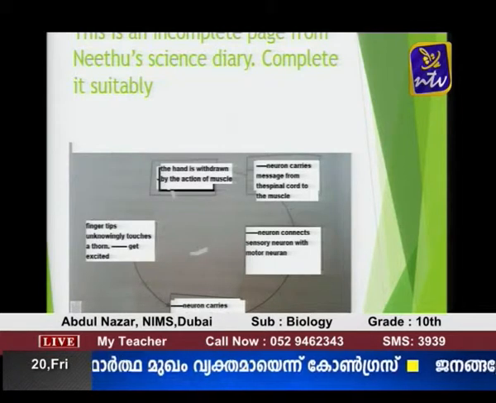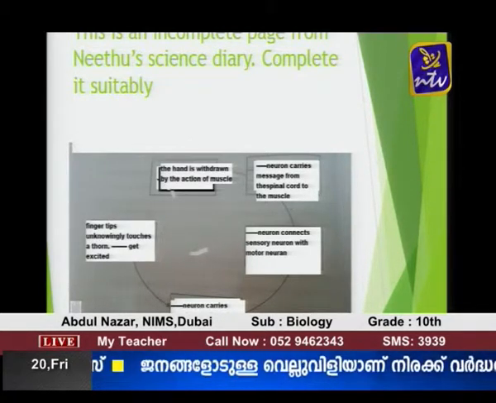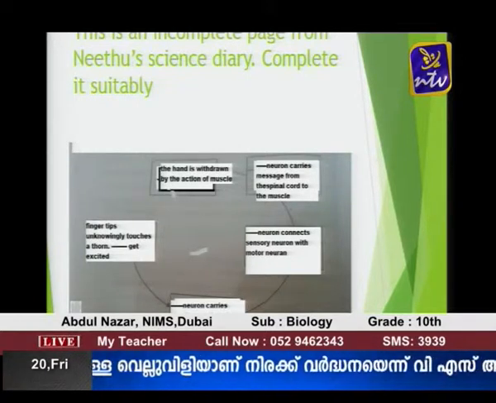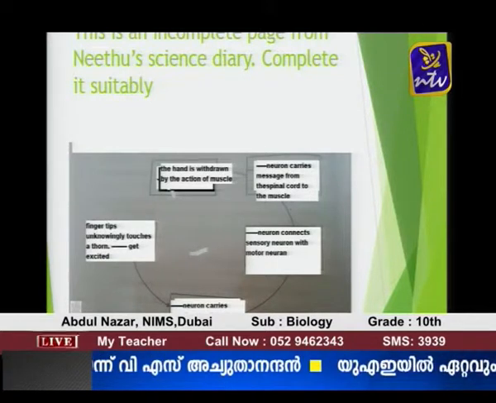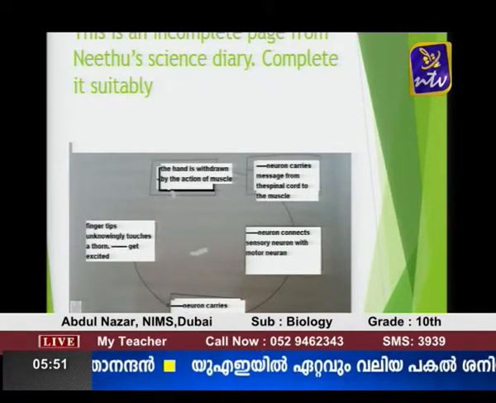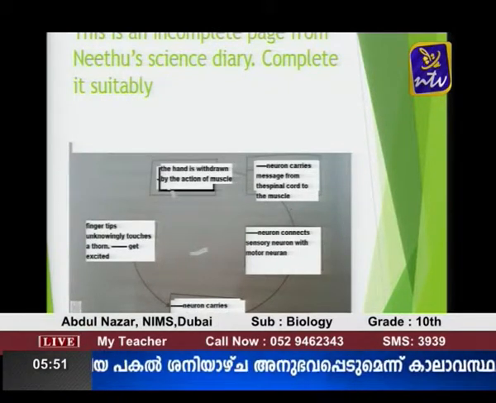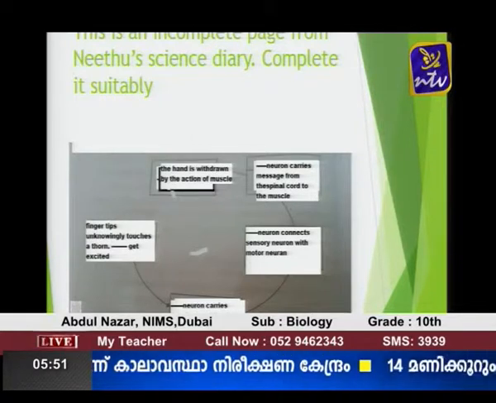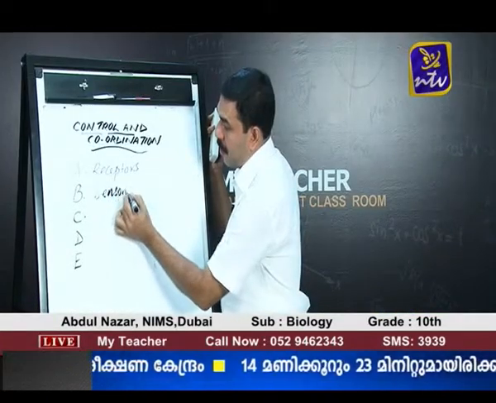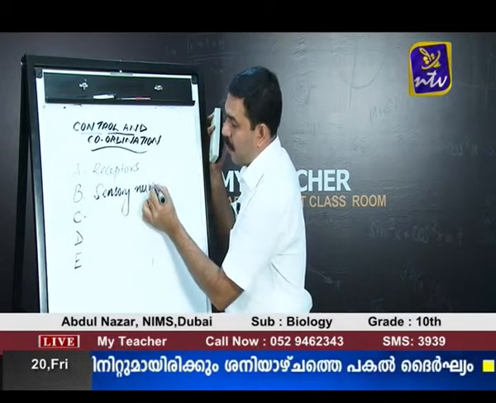Once again, let me write the answer on the board. It is the receptors, or the pain receptors, get excited. Then the next, second one, dash neuron carries impulses to the spinal cord. The answer: sensory neuron. Sensory neuron carries impulses to the spinal cord.